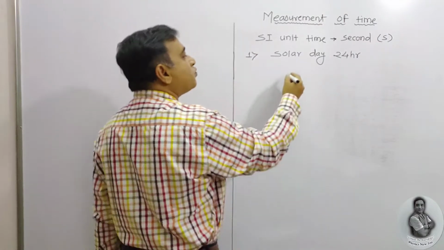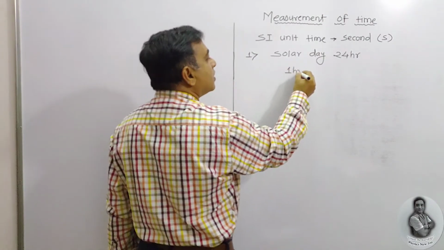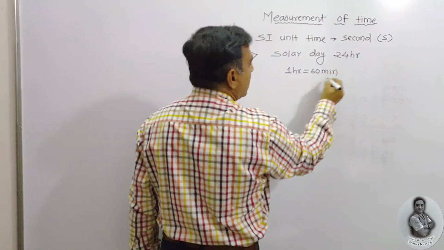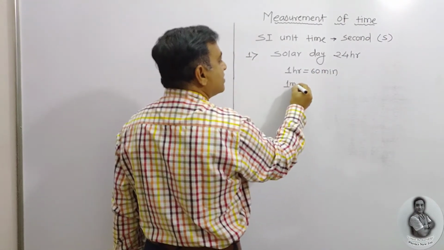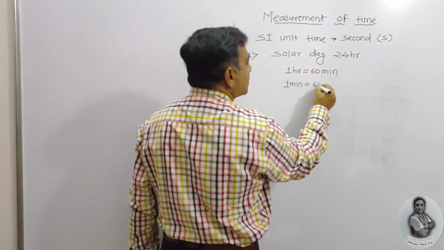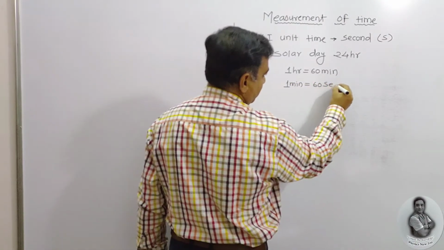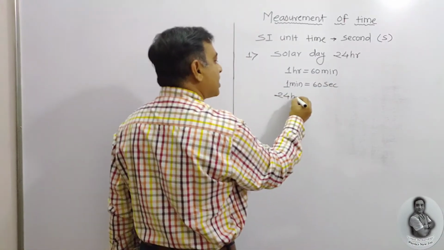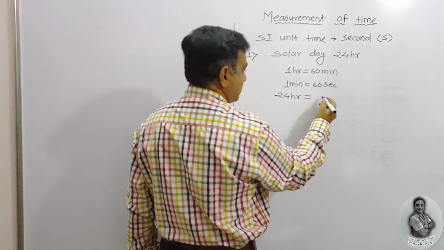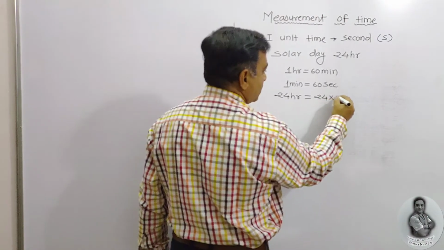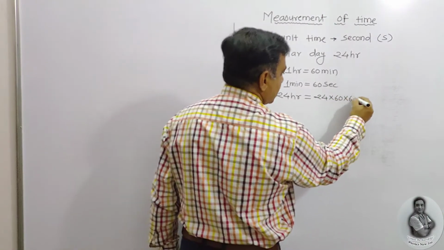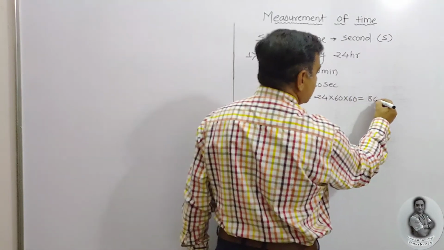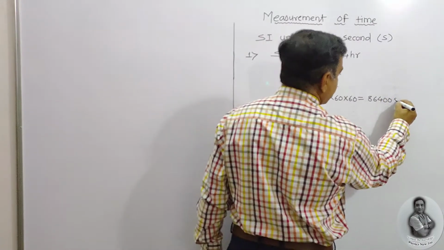And as we know, 1 hour is equal to 60 minutes, and 1 minute is equal to 60 seconds. So 24 hours can be converted into seconds as 24 into 60 into 60. How much is it? It is 86,400 seconds.